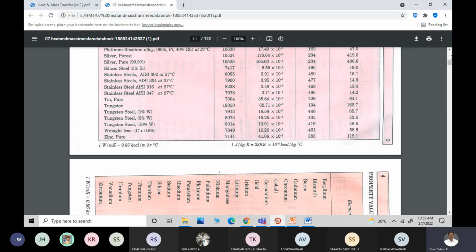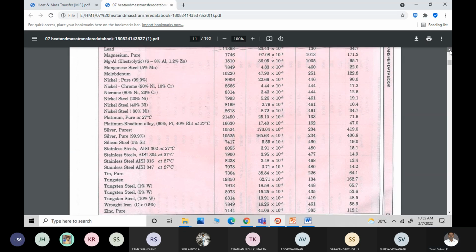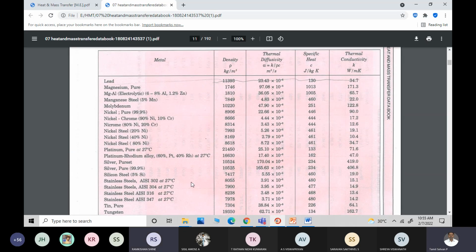So that's what I have given in this question also, right? And you can assume it. It's your assumption. Suppose you assume it as stainless steel or silicon steel, the value changes. All of you are able to see this, the density. Yes, sir. Okay, suppose you assume it as silicon steel, the density is 7417, and alpha is 5.5 into 10 power minus 6, specific heat capacity is 460, and thermal conductivity is 19, right?